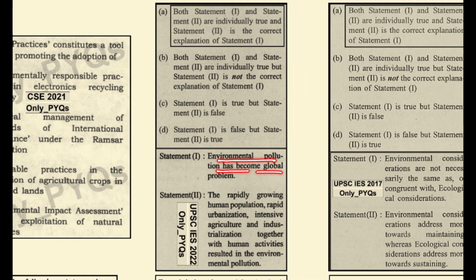Environmental pollutants have become a global problem. This is a correct statement. A rapidly growing human population, rapid urbanization, intense agriculture and industrialization together with human activities resulted in environmental pollution. This is also a correct statement, and statement 2 is the correct explanation of this. So both statements 1 and 2 are individually true and statement 2 is the correct explanation of statement 1.